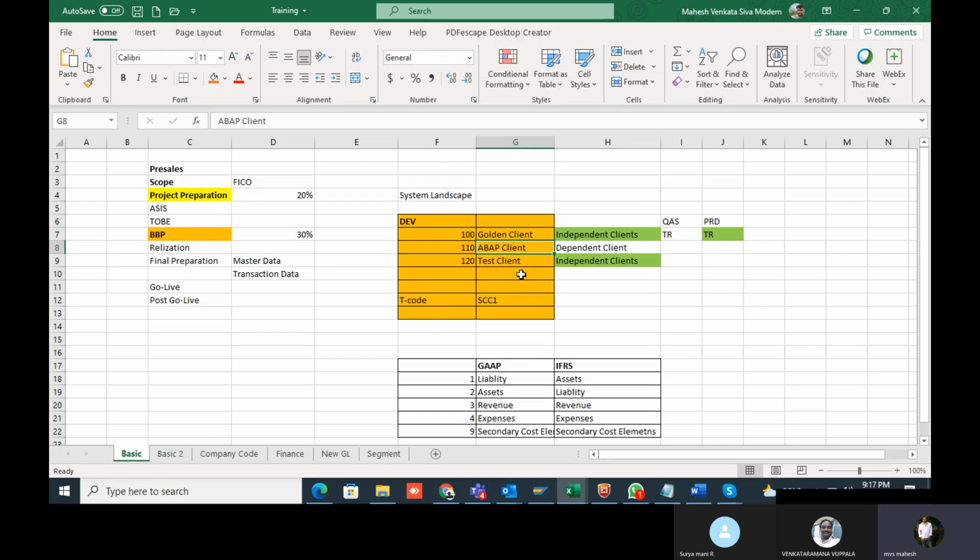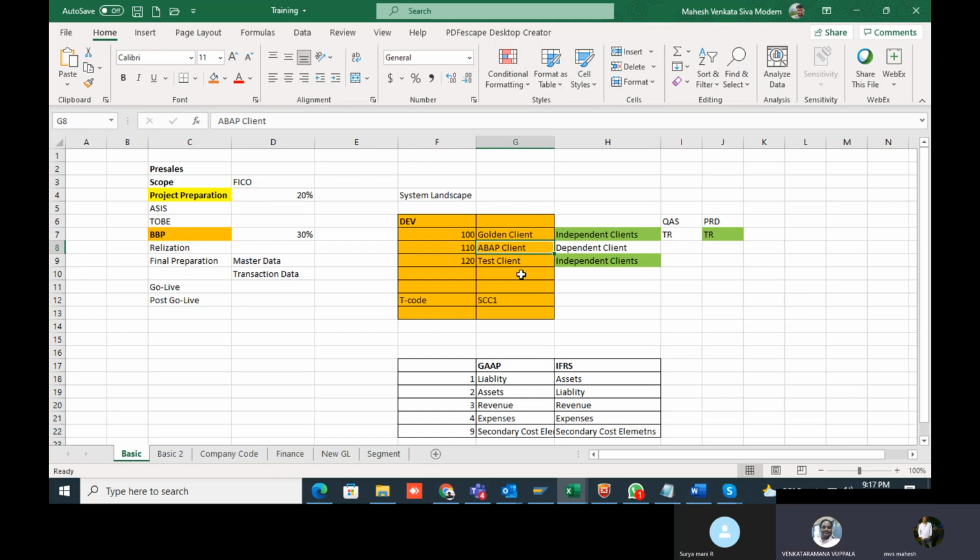I will show you that screen in the coming sessions. In the development system, these 3 clients should be maintained, then only your implementation will be good.